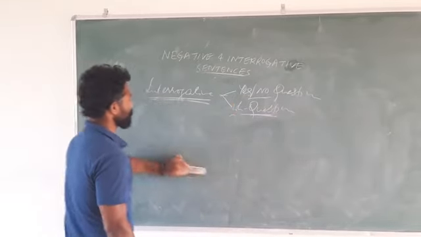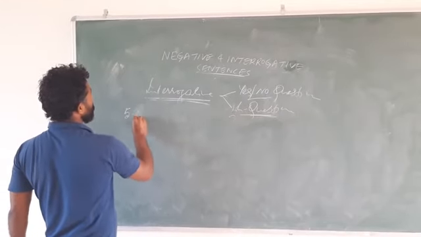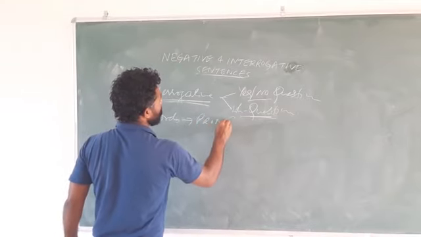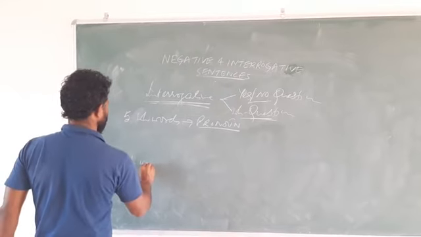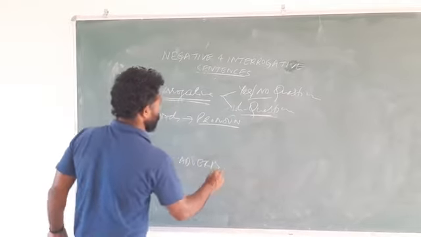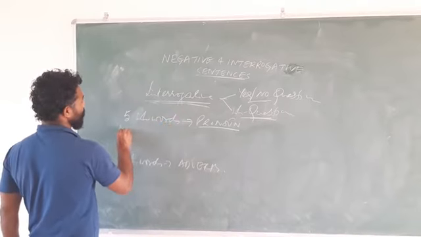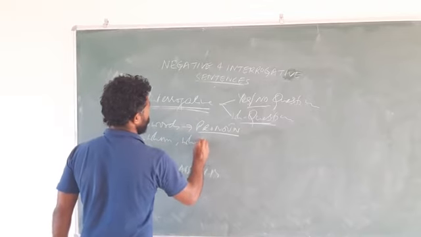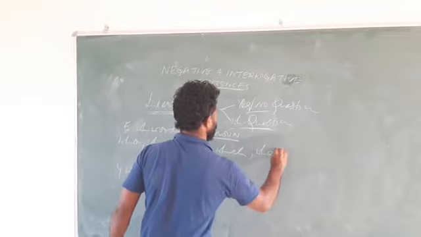So what are those WH words we need to discuss? There are five WH words that are pronouns, and four WH words that are adverbs. The pronouns are who, whom, whose, which, and what.